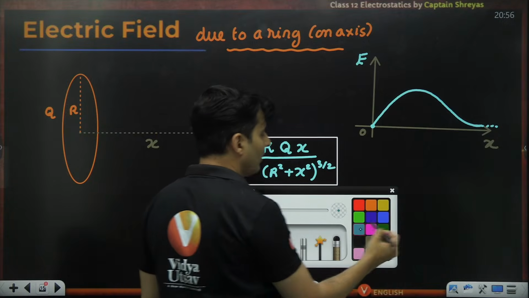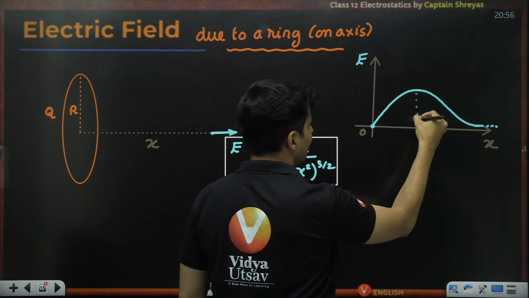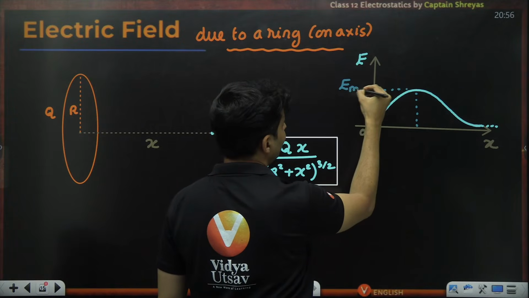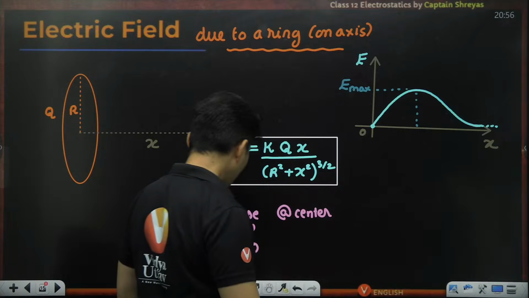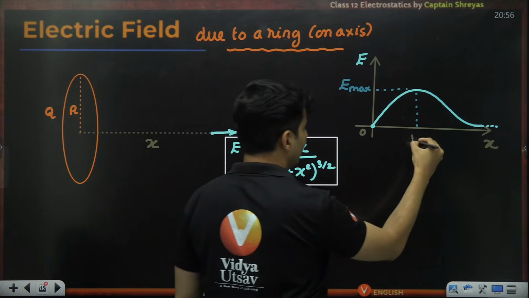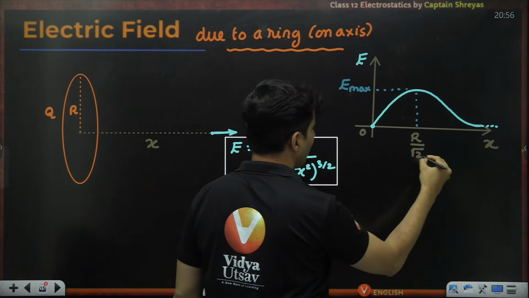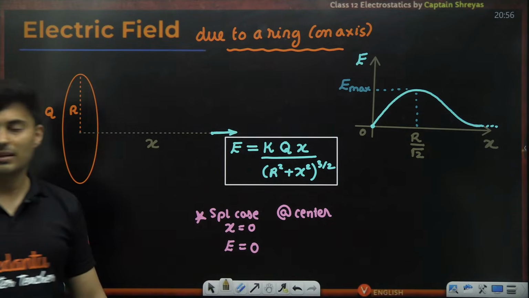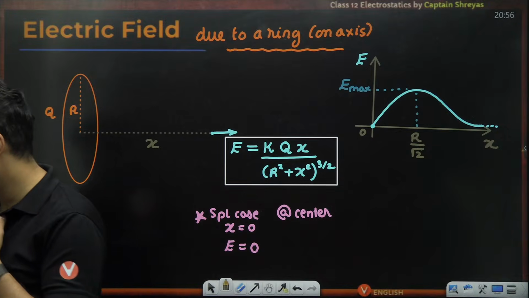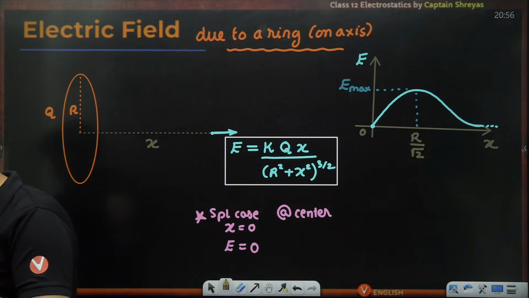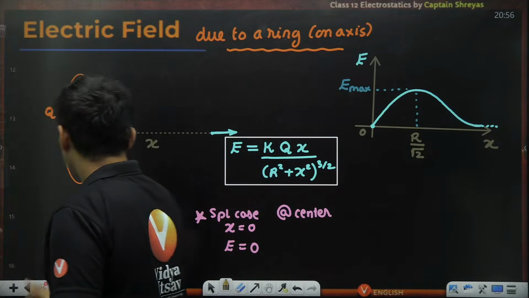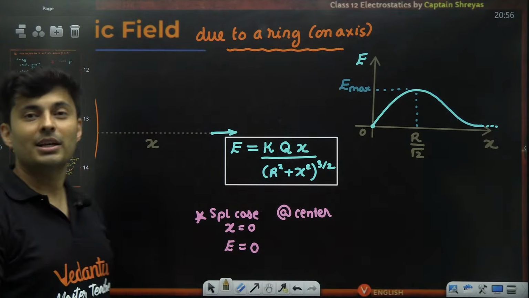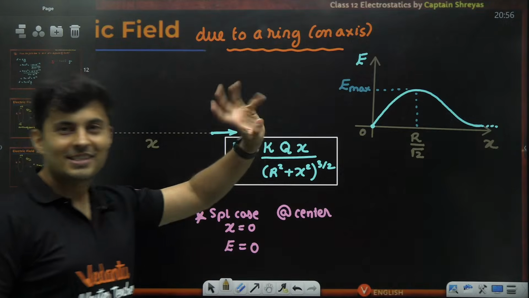By the way, if you are worried about where the field is going to be maximum, the answer to that is at a distance of r by root 2. So at a distance of r by root 2, the field becomes maximum. As simple as that. Is that absolutely clear, everyone? So this graph also can come in JEE Mains or in JEE Advanced. In JEE Mains also, this kind of graph has come.